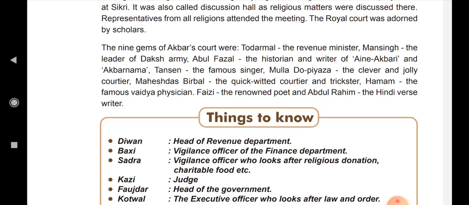Have you ever heard about Birbal, a very clever person, the quick-witted courtier and trickster; Hakim Hammam, the famous Vaidya physician; Faizi, the renowned poet; and Abdul Rahim, the Hindi verse writer.